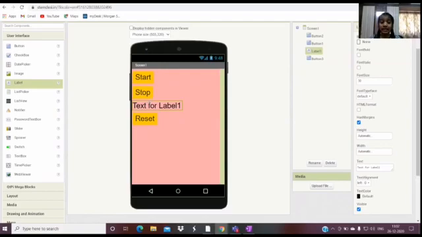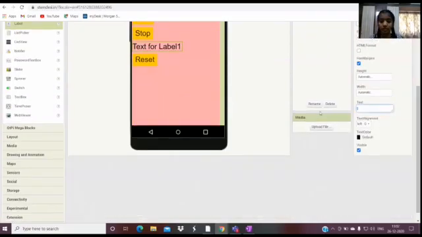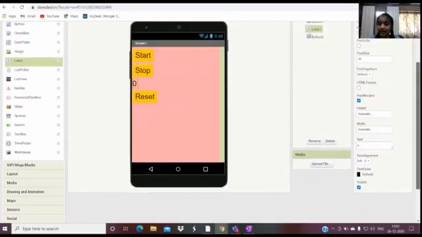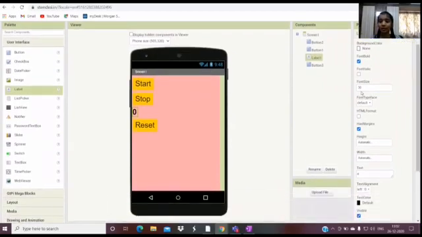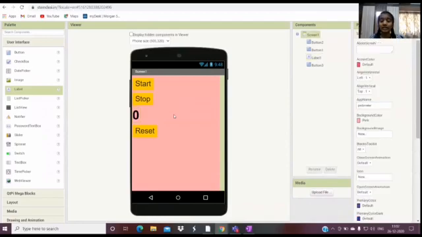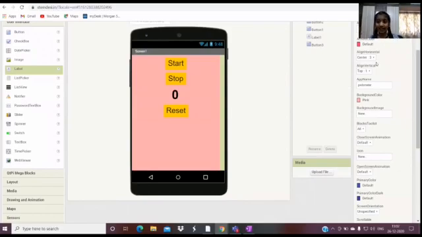So now let's give the label the text 0, because every number starts from 0. Let's give this font size 30 itself and change the text to 0. Let's make it bold so it's identified properly, or let's give this 50. Now let's set the background, and right here I'm going to make this center aligned because I want these all to be centered. You could even give it left or right alignment.